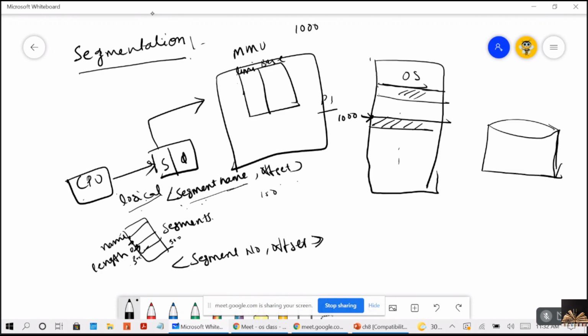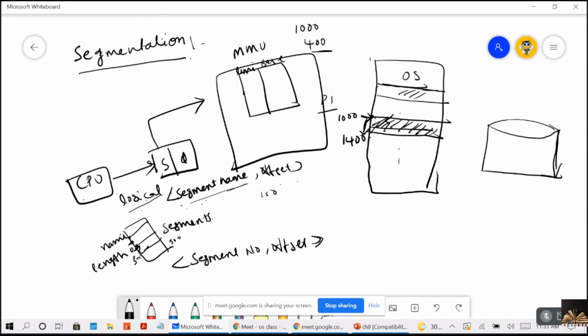The limit tells you how much space the segment occupies in memory. Let's consider 400. So the limit is 400, and it starts at 1000 bytes and ends at 1400 bytes.